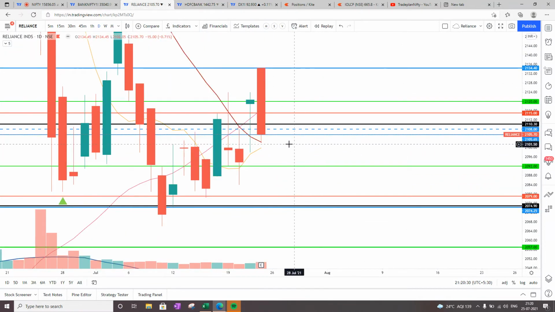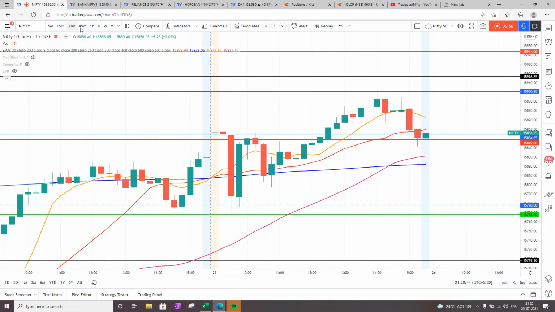Reliance depends on how it's going to play. HDFC Bank will define the move of Bank Nifty, and Reliance will eventually define the move for the coming week on Nifty. So with that in background, let's have a look into Nifty.